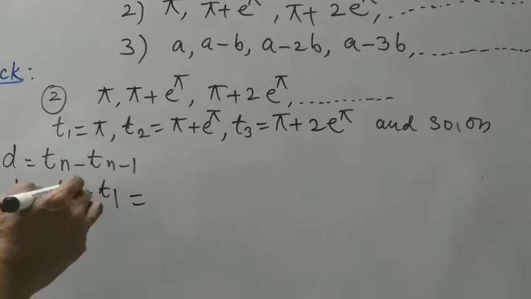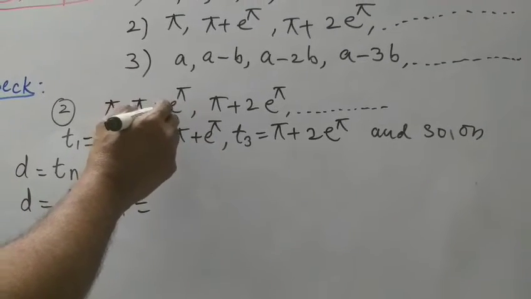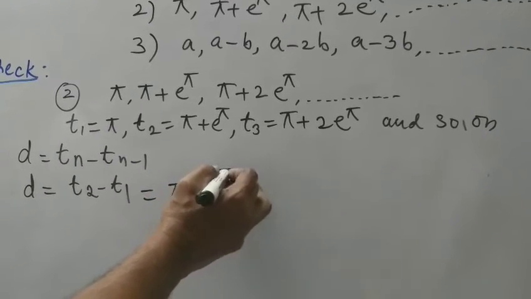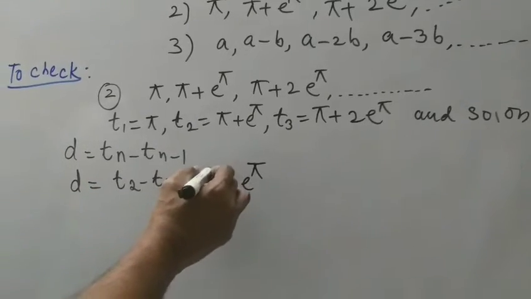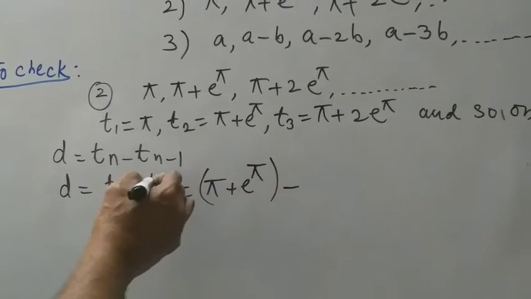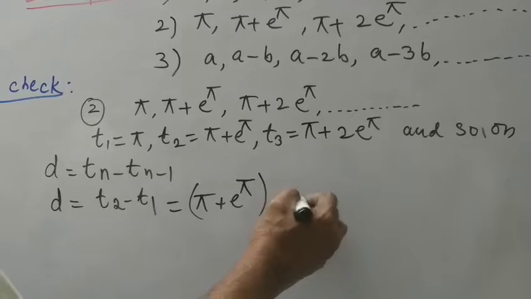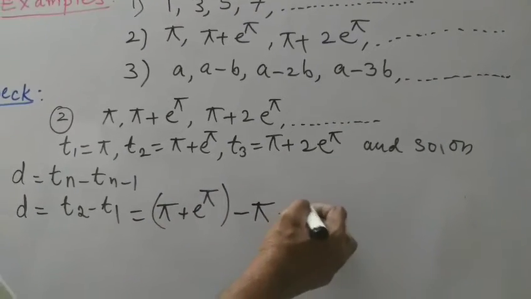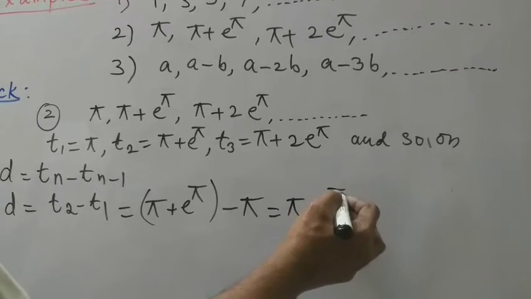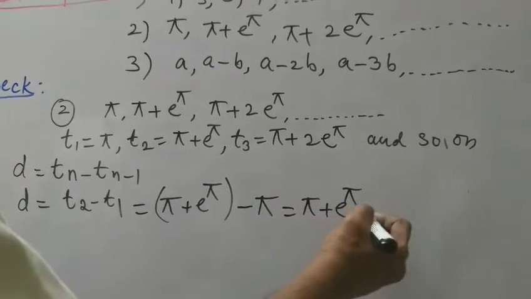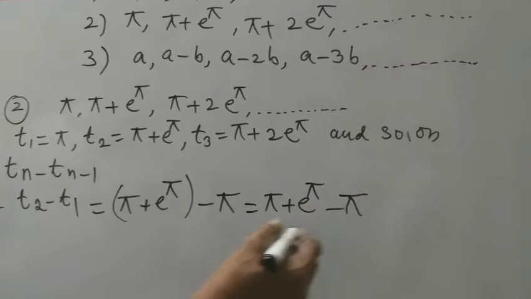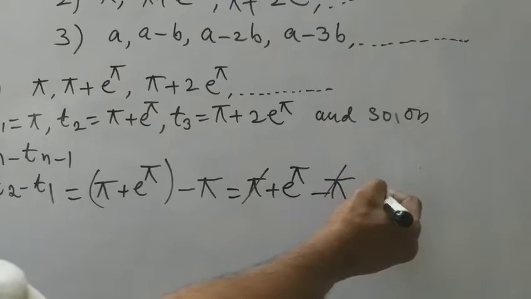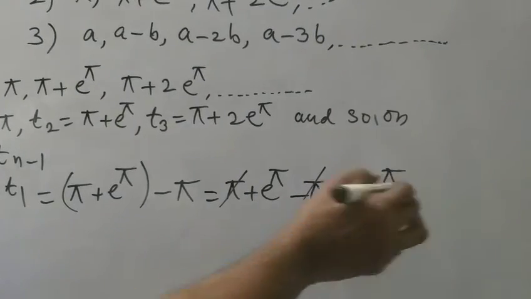The second term is given as pi plus e to the power of pi, minus the first term, pi. On expanding this bracket, pi plus e to the power of pi minus pi. Here plus pi and minus pi cancel. This is equal to e to the power of pi.